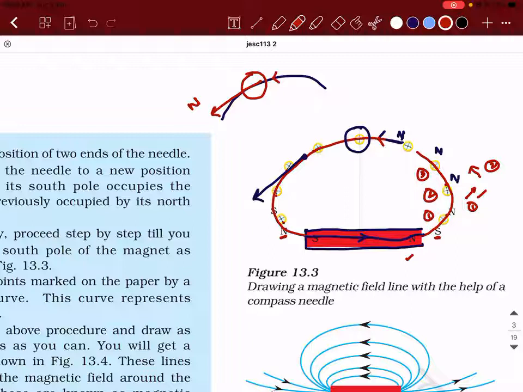So basically, the direction of magnetic field is chosen with the help of the north pole of the compass. Whatever is the direction of north pole of the compass at a given point will be the direction of magnetic field at that point. That is what we are trying to say.